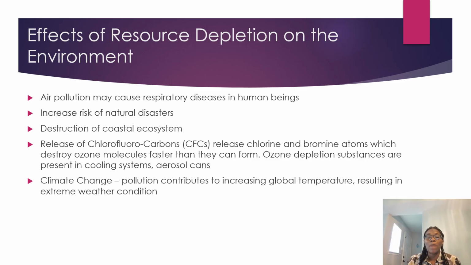air conditioners. So in our air conditioning systems, we have these ozone depletion substances. What happens is that when they are being used, these substances are released into the environment, and when they are released, they find their way up into the ozone layer. And when they get there, they make the layer thinner and thinner.